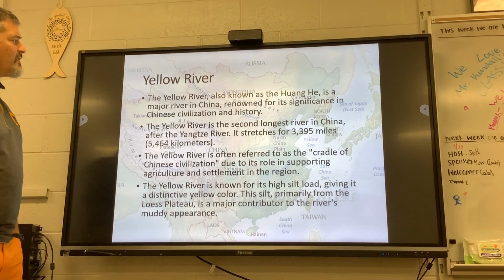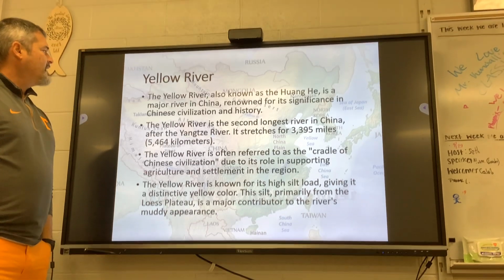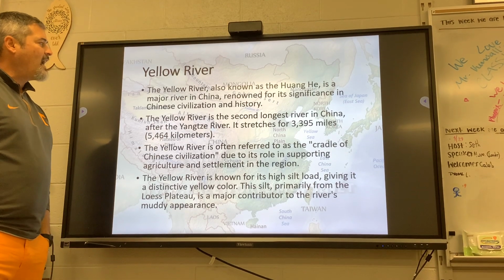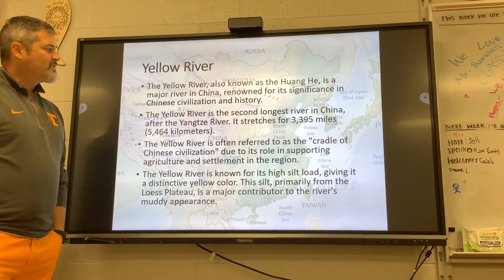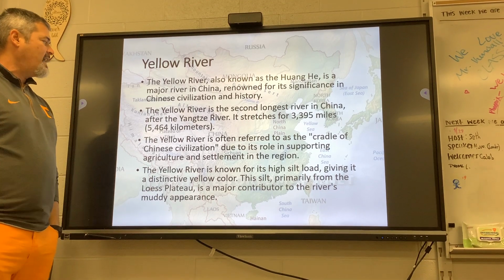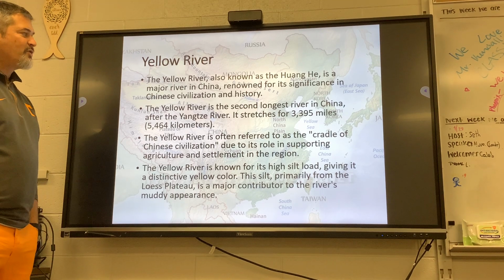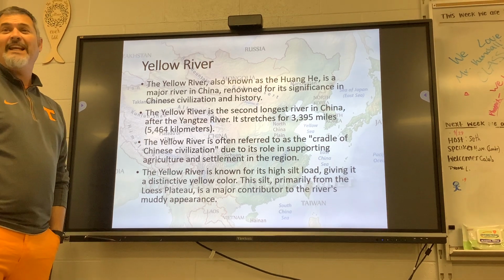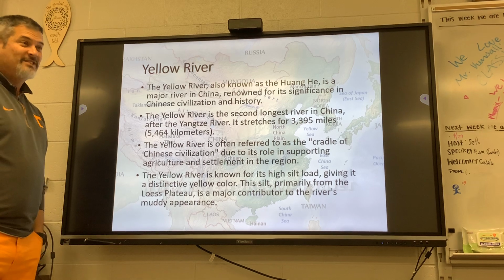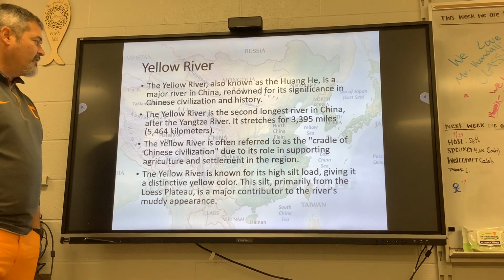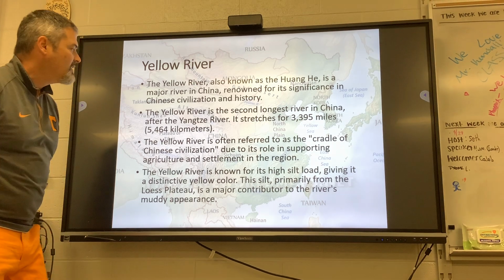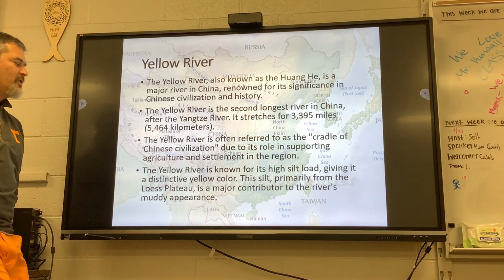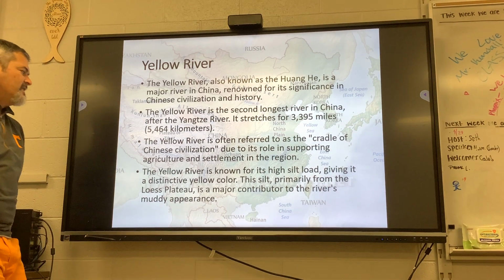The Yellow River, also known as the Huanghe, is a major river in China renowned for its significance in Chinese civilization and history. The Yellow River is the second longest river in China after the Yangtze and stretches for 3,395 miles. It is often referred to as the cradle of Chinese civilization due to its role in supporting agriculture and settlement in the region.